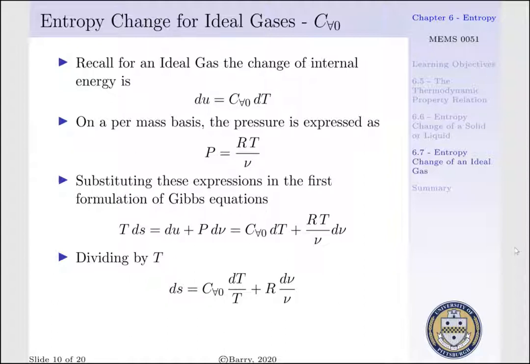If we substitute these expressions into the first formulation of Gibbs equations, we'd have T dS is equal to du plus P dν, which is equal to Cv⁰ dT plus RT per ν dν. And if we divide by temperature, we can say our change of specific entropy, ds, is equal to Cv⁰ dT per T plus R dν per ν.